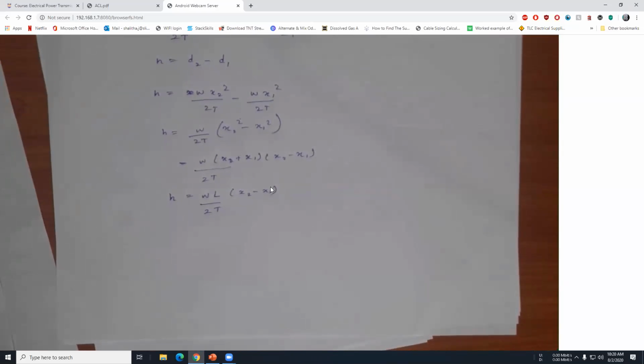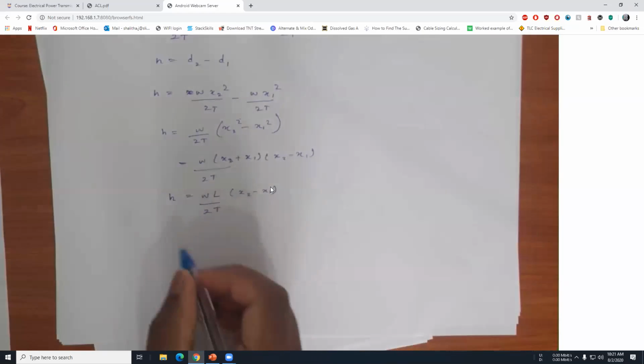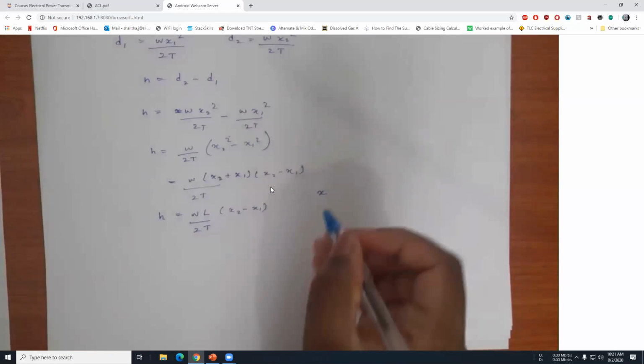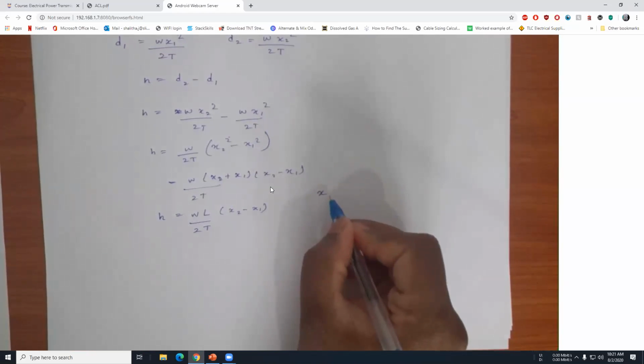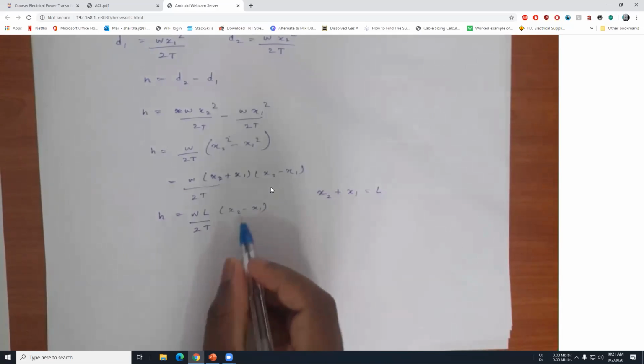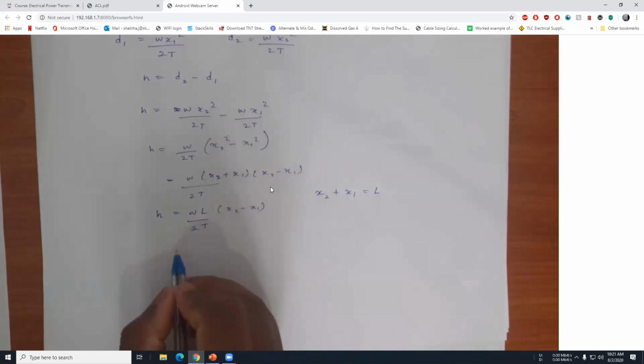Now we need to find out what x1 and x2 are separately. To do that, we are again going to use this equation x2 plus x1 equals L, and from here we are going to take x2 minus x1 to one side.